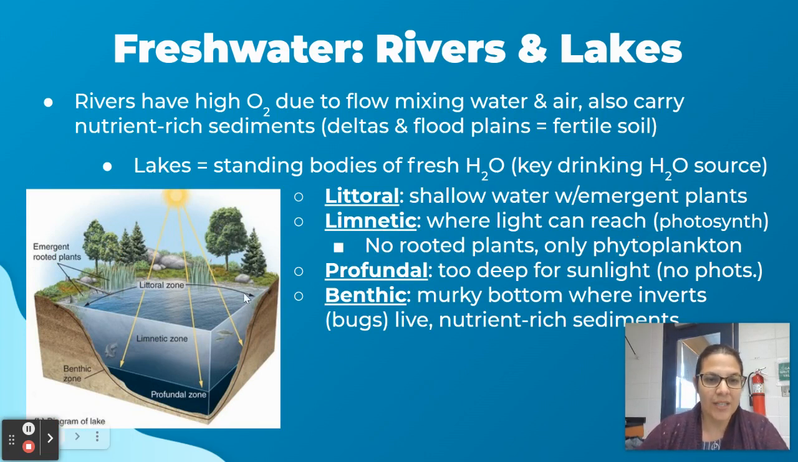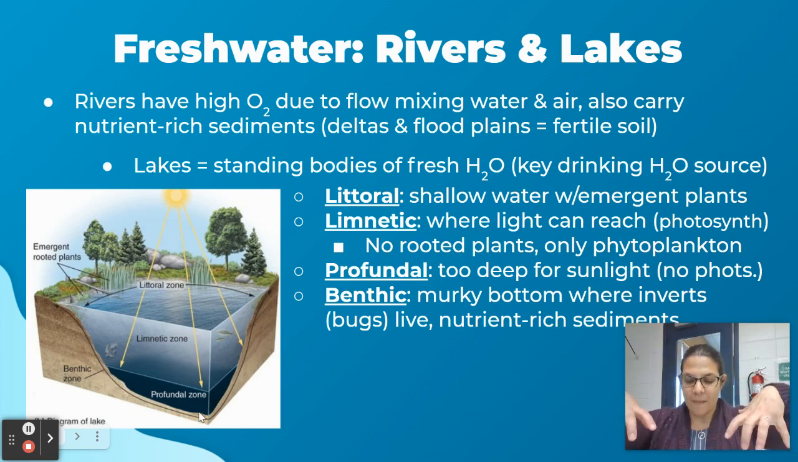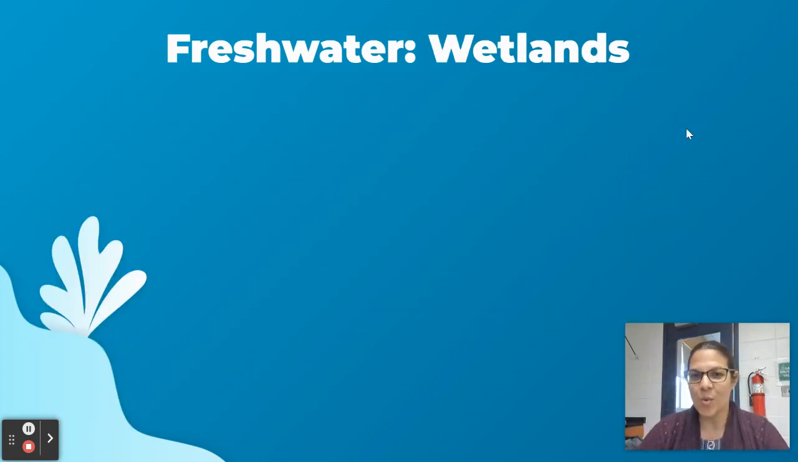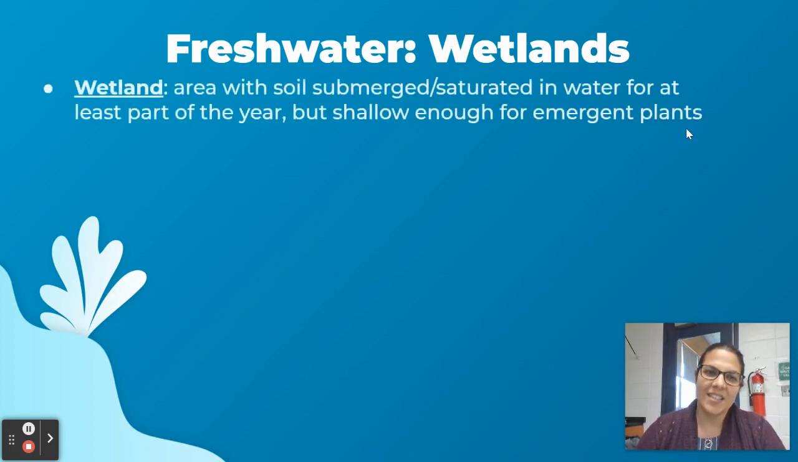Your littoral zone is that shallow area around the banks of your lake. Your limnetic zone is your central area where light can still reach. Your profundal zone is too deep for sunlight, so there's no photosynthesis here. And then your benthic zone is your bottom layer. This is where things are burrowing into the ground, where invertebrates and clams and snails and stuff like that live.